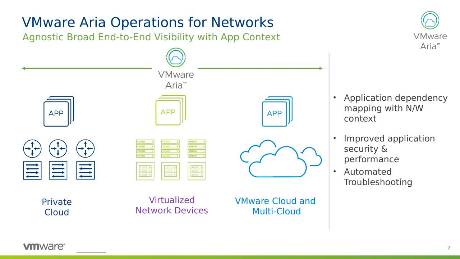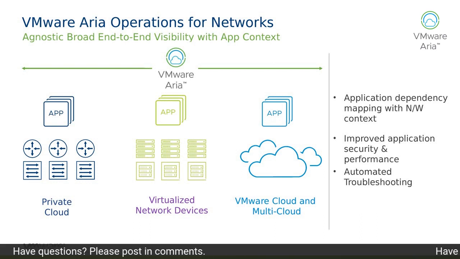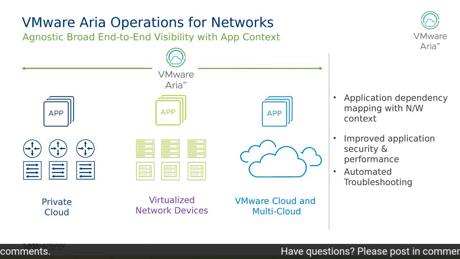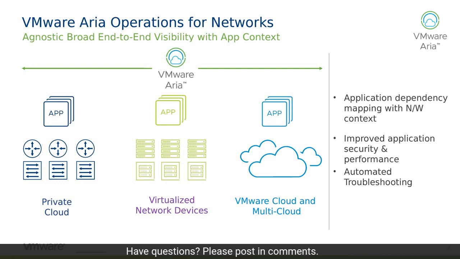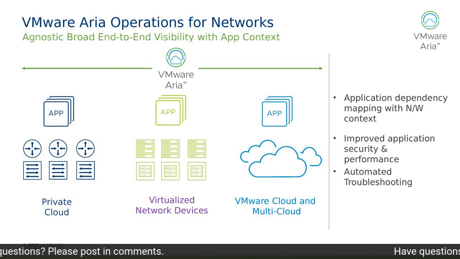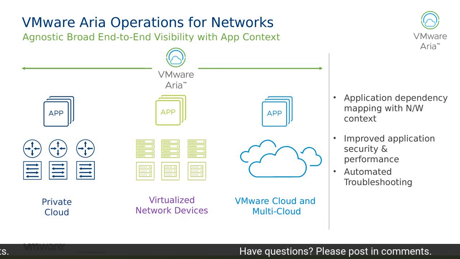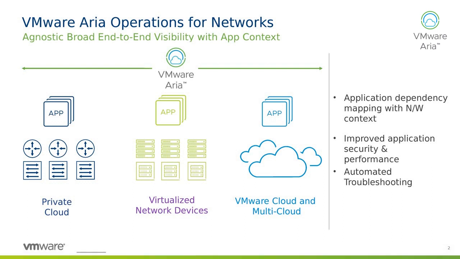So Aria Operations for Networks is a product that allows us to provide that visibility that goes from private cloud into our virtual infrastructure. Also focusing on our underlying infrastructure, so our physical and virtual networking devices that we have deployed, whether it's routers, switches, load balancers, firewalls, and then even extending that out to our SaaS environment.